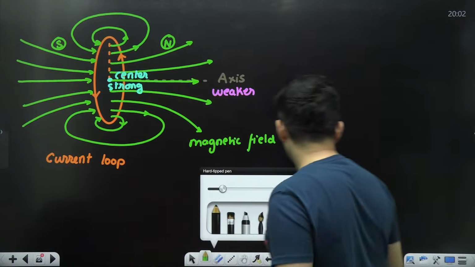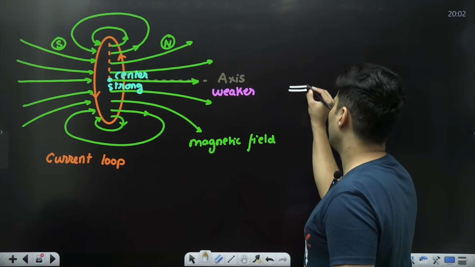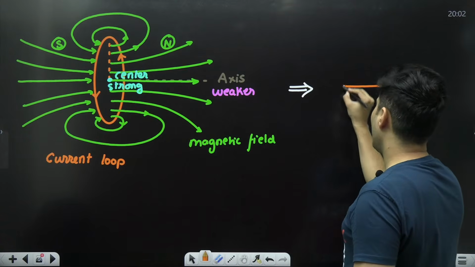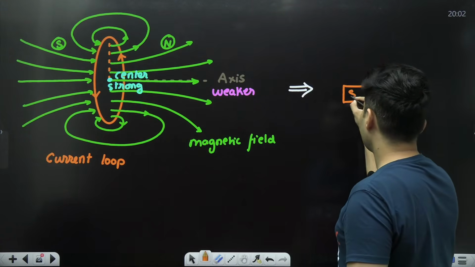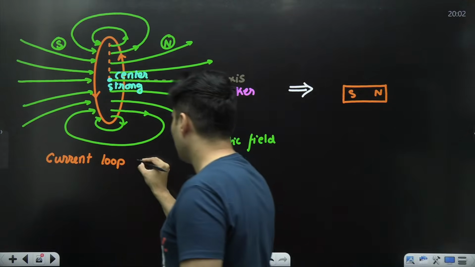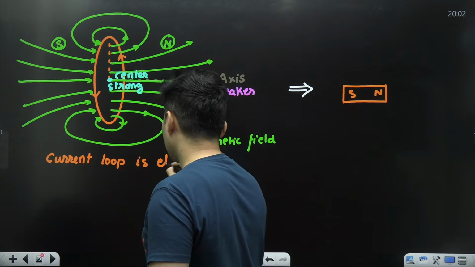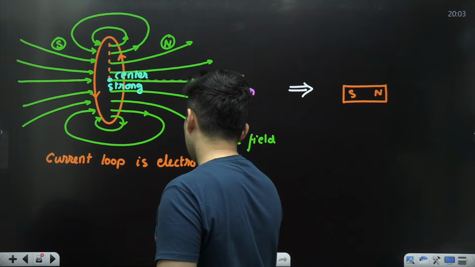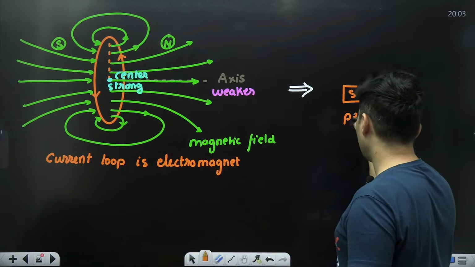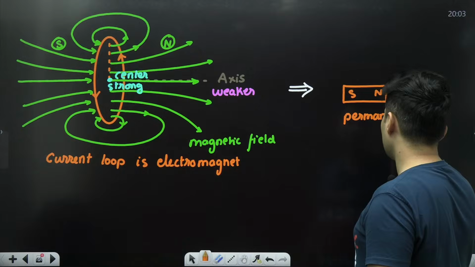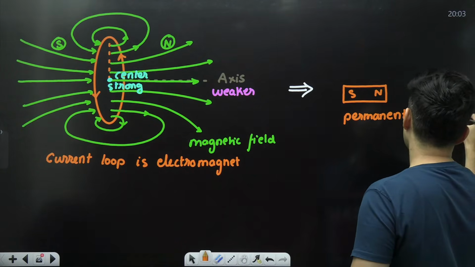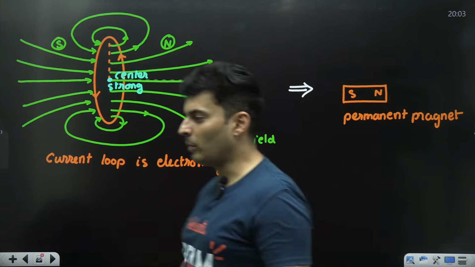So basically the behavior is just like a bar magnet, where this is the south pole, this is the north pole. That's why this current loop is also called an electromagnet. This is your permanent magnet, because it shows those properties forever.